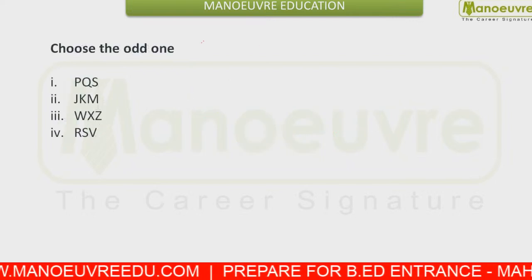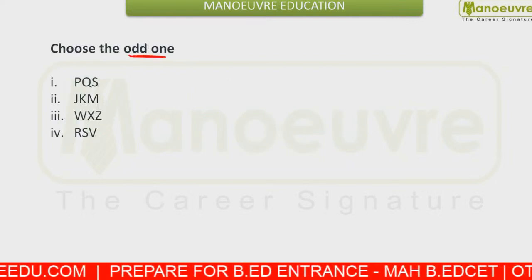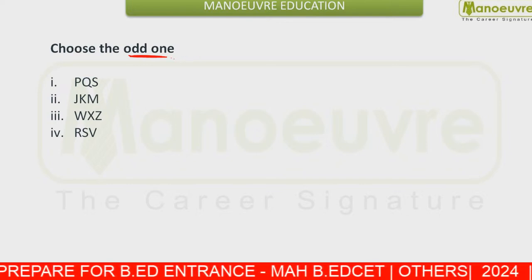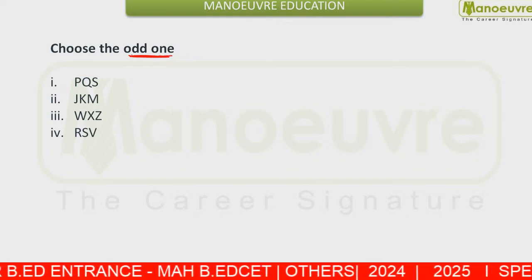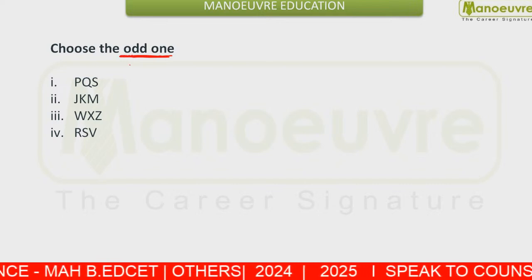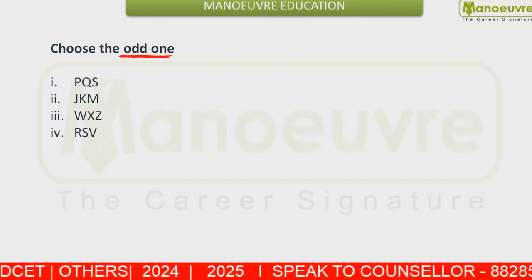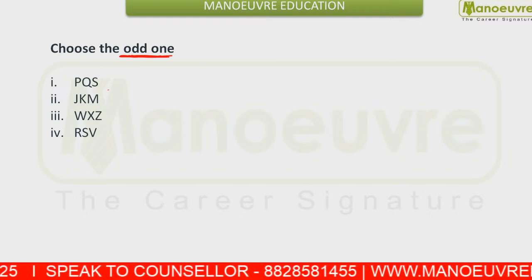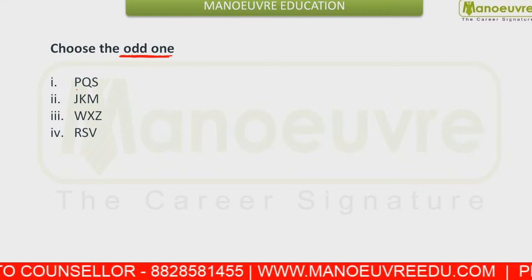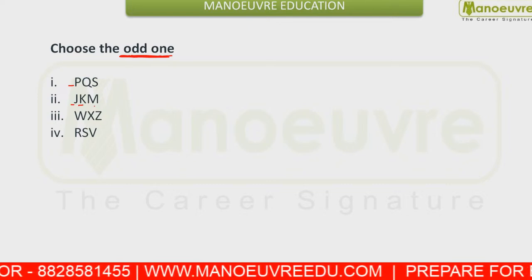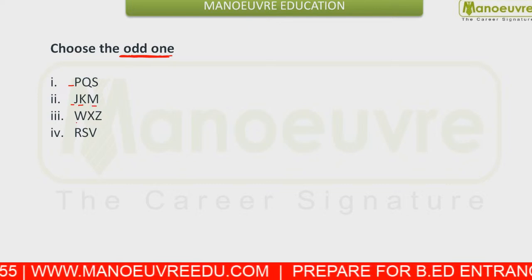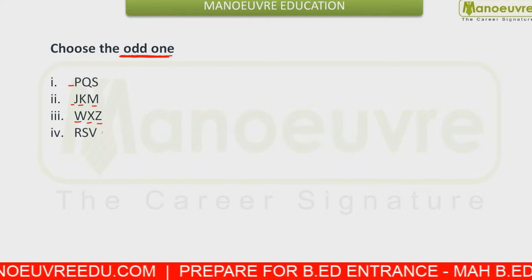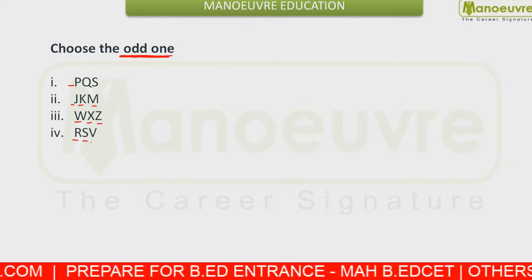Next, you need to choose the odd term. This question is from classification, where you need to choose the odd term. So now what are we given? We are given PQS. Next you are given JKM. Next you are given WXZ. And next is given RSV.